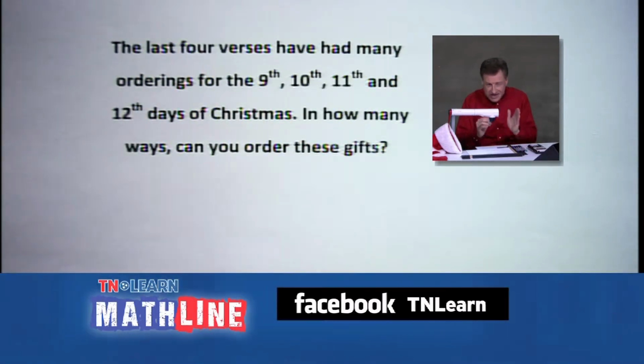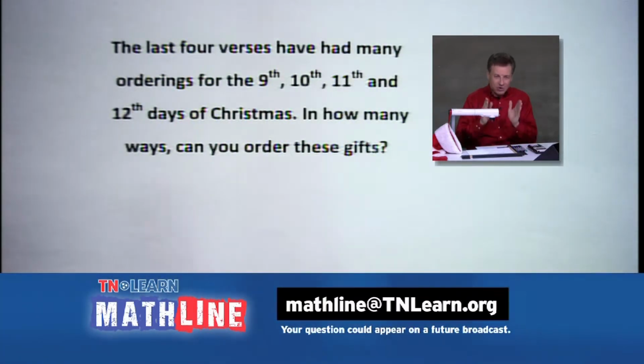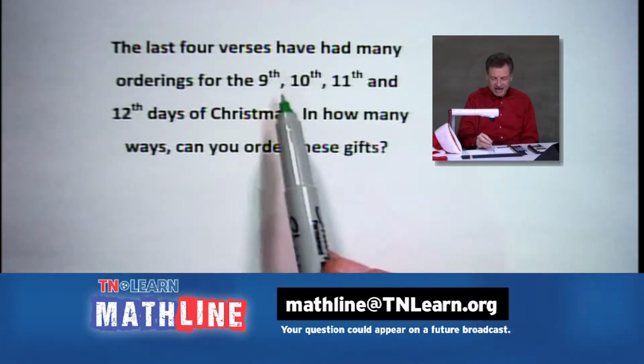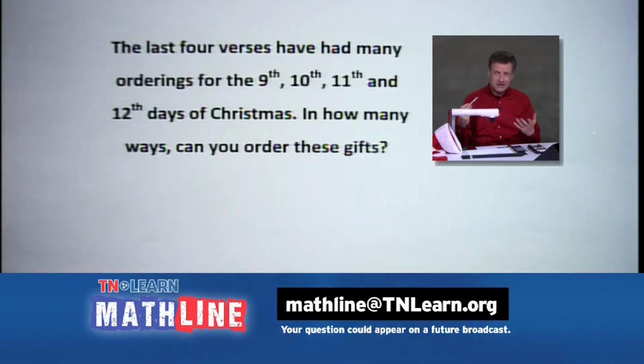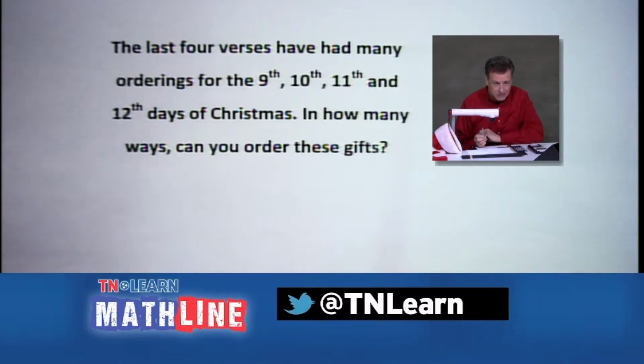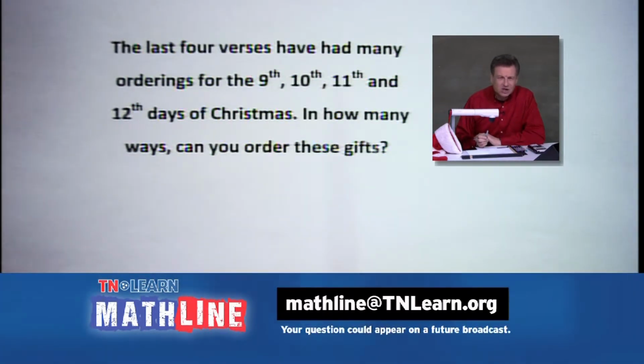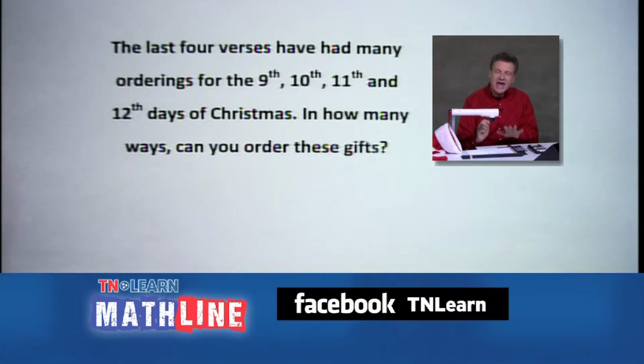Usually days 1 through 8 are all the same way sung, all right? But the 9th, 10th, and 11th, sometimes they think, oh, is it 9 pipers piping? Or, oh, maybe it's 9 lords leaping. They get those a little confused around, all right? So, and it's okay. It's legit. But it says, how many ways can you order these gifts? So you're going to take 4 items, 4 gifts, and you're going to order them 4 at a time.